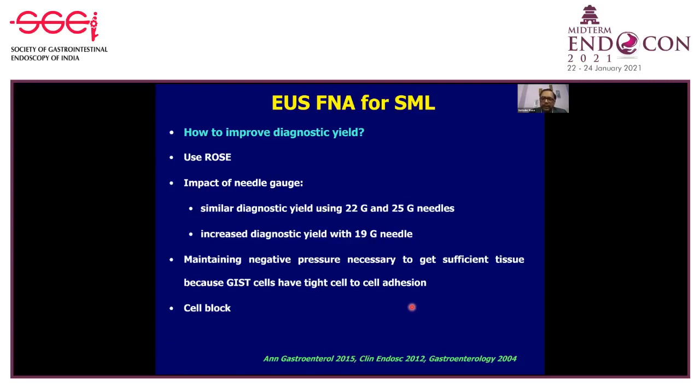And then whenever you are sampling a patient suspected of GIST, it is important to use a negative suction pressure to get sufficient tissue, because studies have shown that the GIST cells tend to have tight cell to cell adhesions. So with suction, you tend to have a better yield. And then obviously you have to prepare a cell block to do immunocytochemistry.